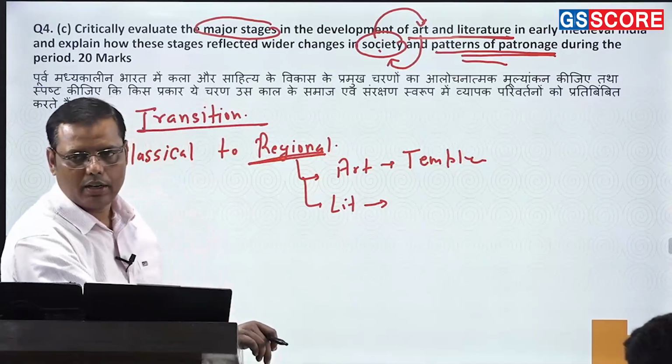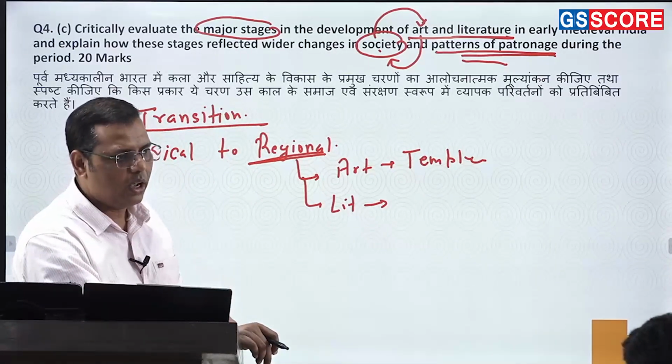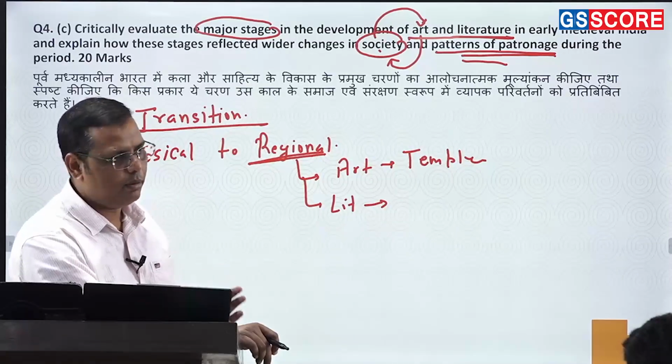So this question was really a tough question. Only once you have a great conceptual understanding of the early medieval period, you would be able to get it right.